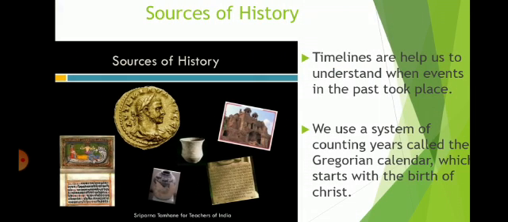Now, sources of history. Timelines help us to understand when events in the past took place. We use a system of counting years called the Gregorian calendar, which starts with the birth of Christ. Yes, it means sources of history.